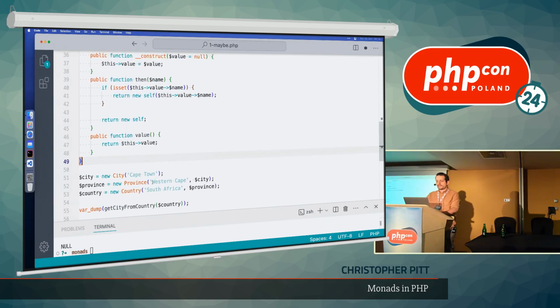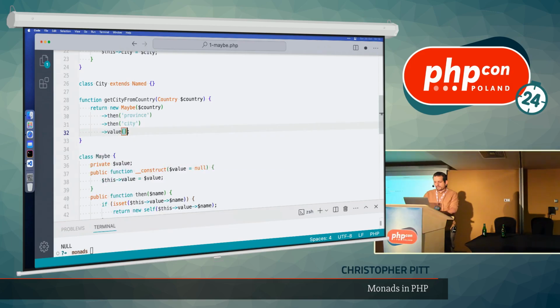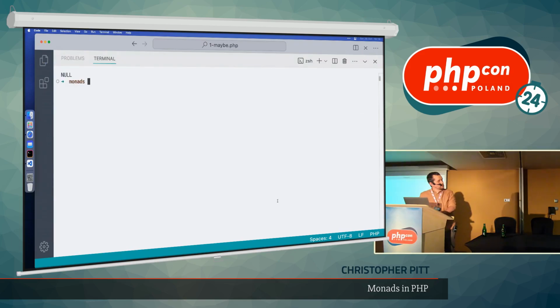Okay, so how do we start to use this? This helper function that was written so long ago, maybe we can say new Maybe. And then here we have to start using this then method, just to make it a little safe to do our lookups. And maybe we unwrap the value at the end. Okay, let's see if this works. Oh, I've got an error here. It's because I'm using an old version of PHP and it doesn't have that cool new PHP 8.4 feature.